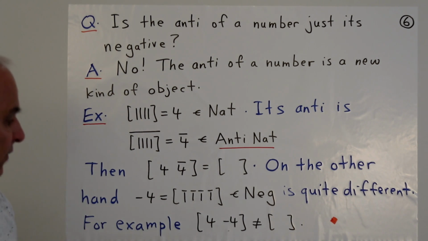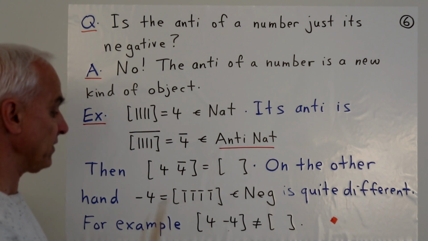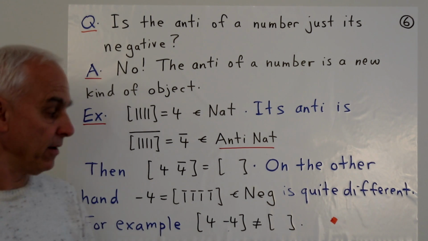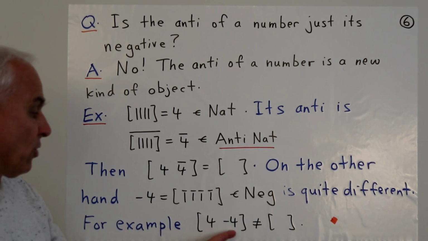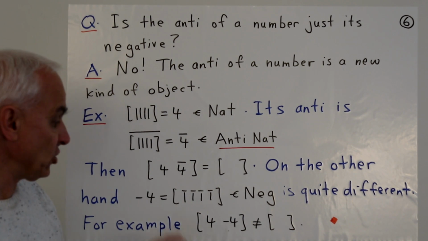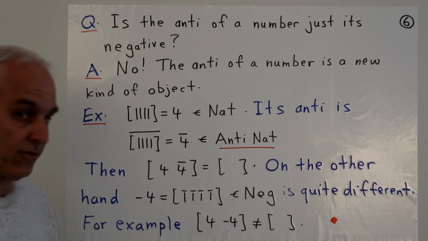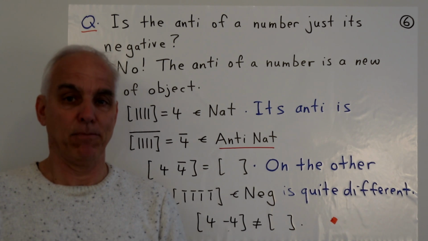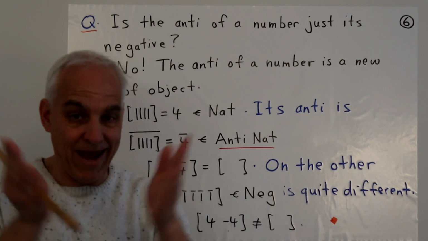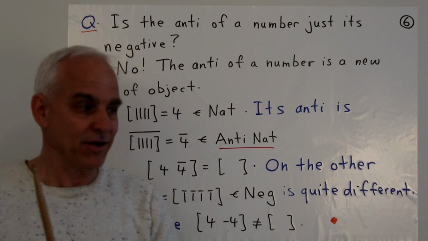They're different. So for example, if we make an M set containing the number 4 and the number minus 4, then we're not going to get 0. We're not going to get the empty M set, because these two things don't cancel themselves out as objects. This is now a new M set, which has 2 elements in it. One of the elements is 4 and the other element is minus 4, and that's just what it is. It doesn't simplify to anything simpler. But if you have 4 and anti-4 in it, you are obliged to cancel that object-anti-object pair and simplify.